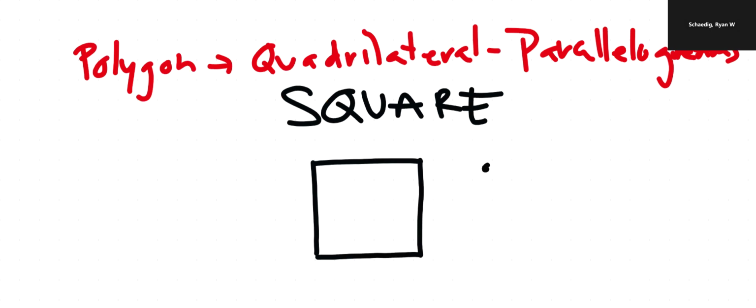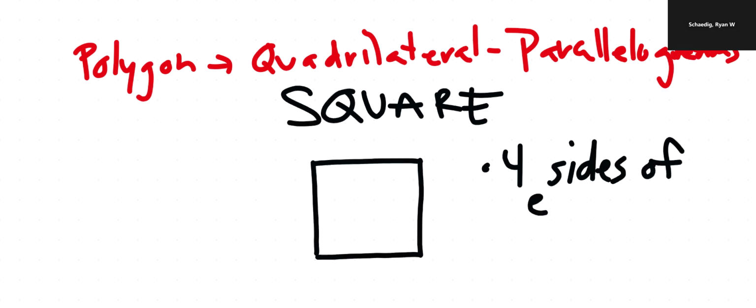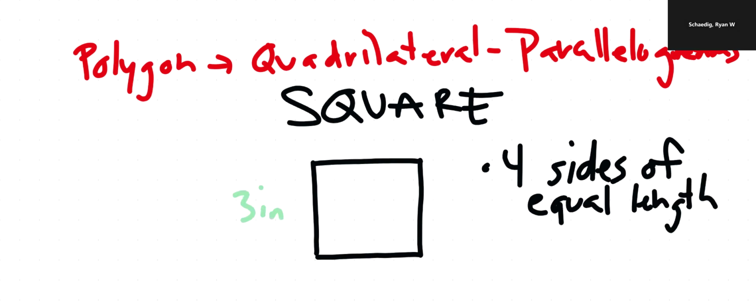First, it has 4 sides of equal length. So that is one of the things that makes a square. Now, we could label that. We could just say, oh, well, I know that because this is 3 inches and this is 3 inches and this is 3 inches and this is 3 inches. Like that would make a square.